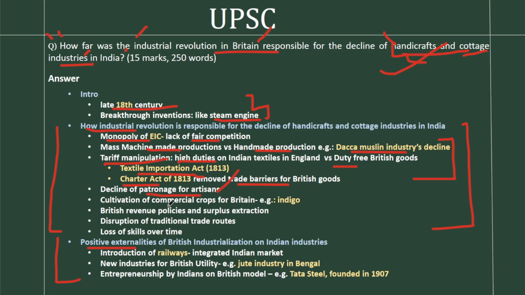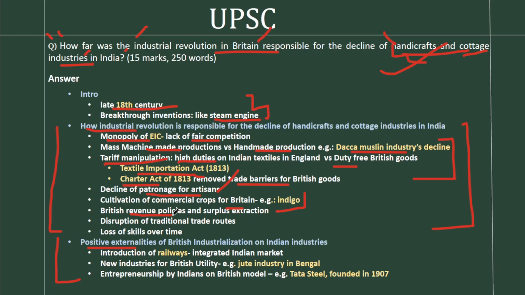The fifth point is the cultivation of commercial crops for Britain. Industries need raw materials. When Britain forces the Indian laborers to cultivate for their interest, the Indian industries are compromised. For example, the cultivation of indigo solely for the British purpose. The next point is with respect to the revenue policies of Britain.